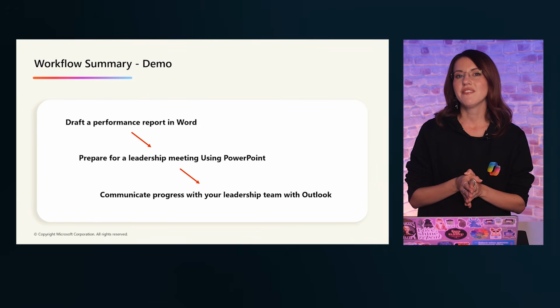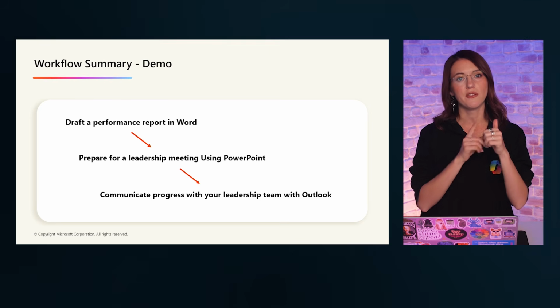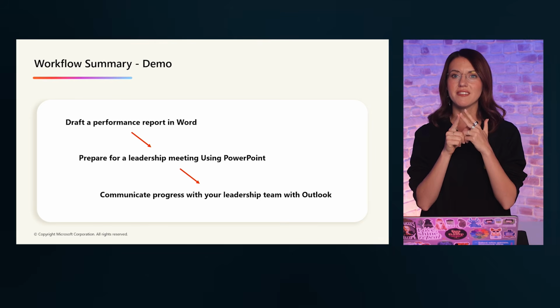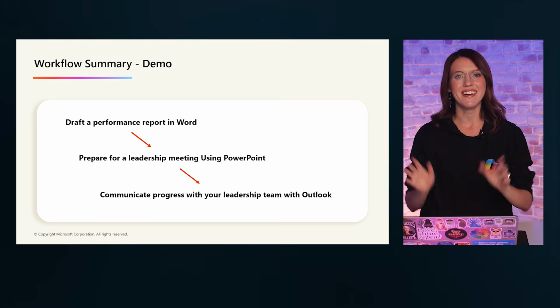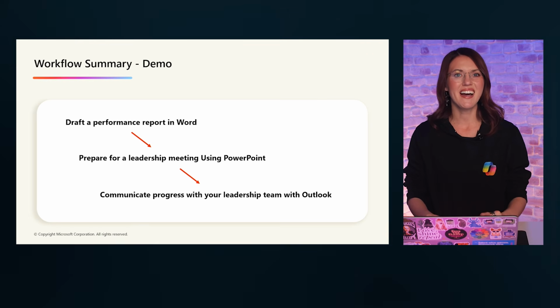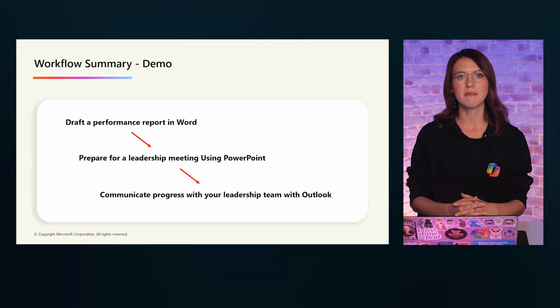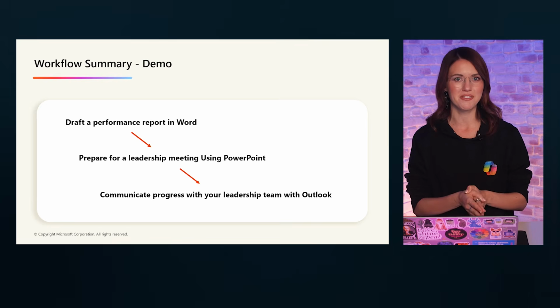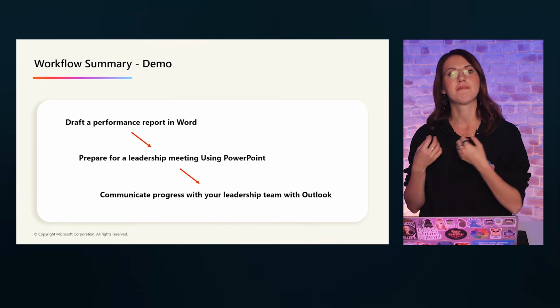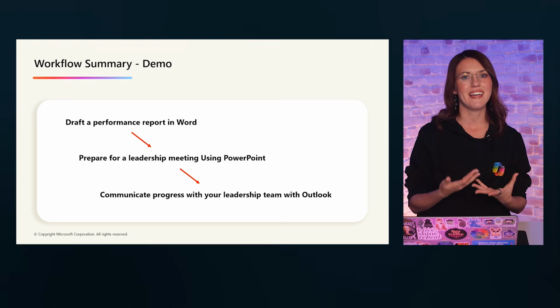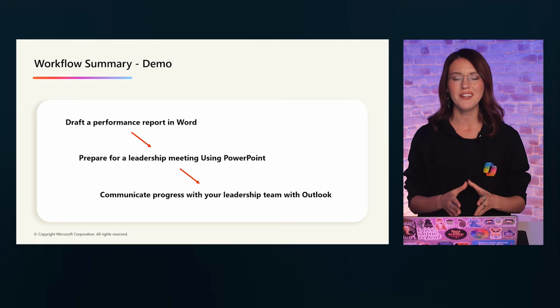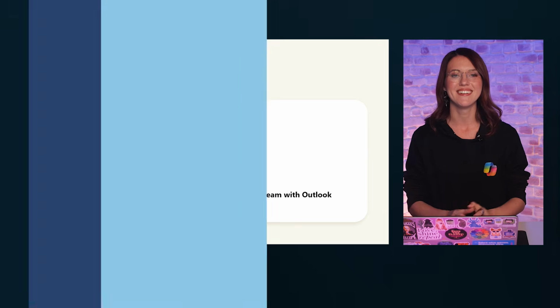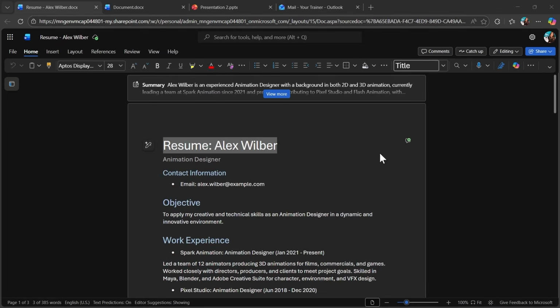Now that we have discussed what Copilot can do in Word, PowerPoint, and Outlook, let's bring everything together. In the next demo, you will see how these three steps work seamlessly across the interface, showing how Copilot supports you from drafting content to presenting insights and communicating progress, all in one connected, practical workflow. In this first section of the demo, we will start with Copilot in a Word document.